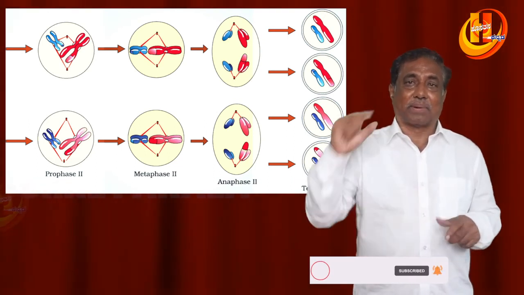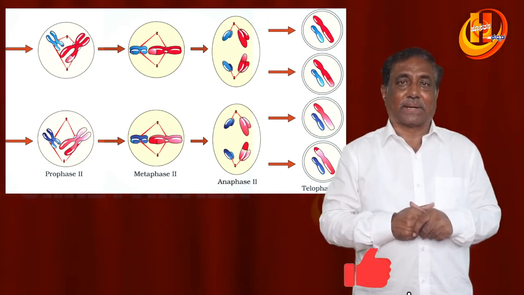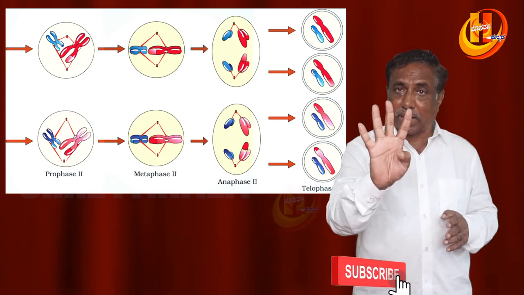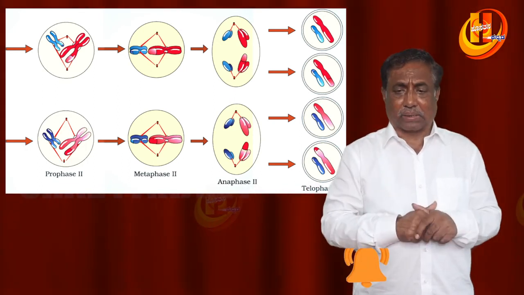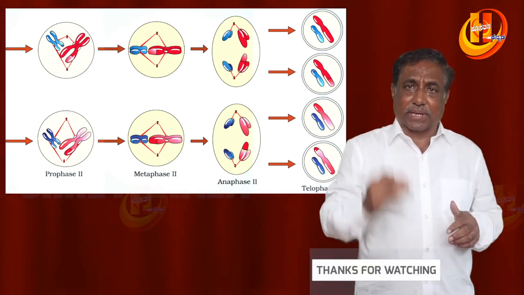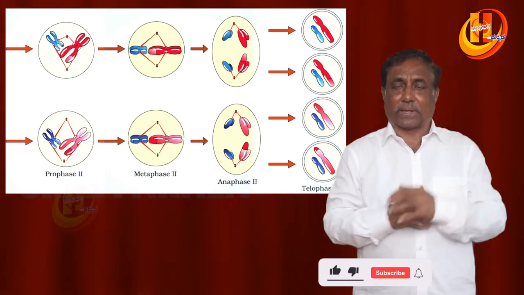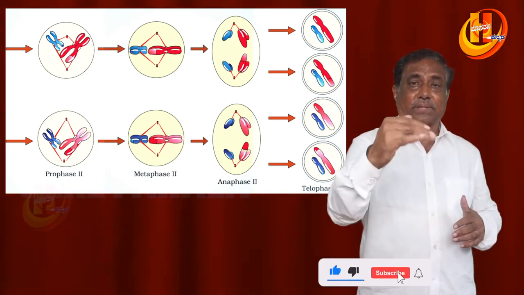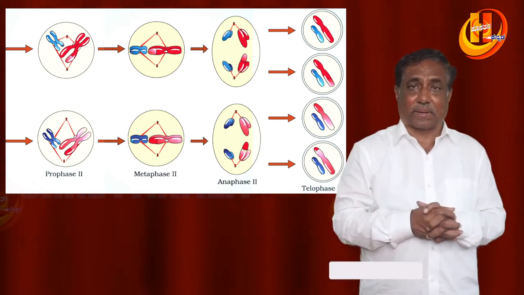Then the nuclear membrane and nucleolus reappear, and cytokinesis takes place, separating four daughter cells. The stage between the first meiotic division and second meiotic division is called the interkinesis stage. Thus, four daughter cells are formed.